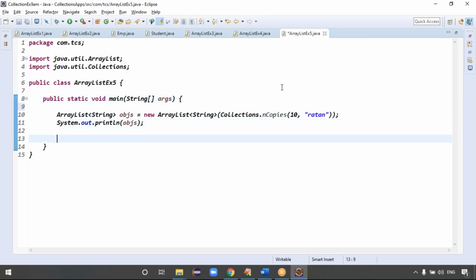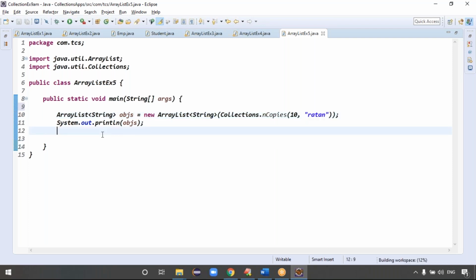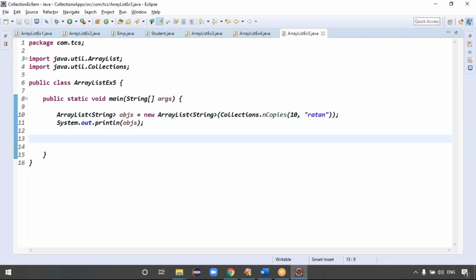Here Ratan is a String object. Whichever object you want, just give that object here. If you want a new employee, you can give the new employee object. That's up to you. But the class needs to be present there. Definitely, if you are doing a project, without a class how do we create the object?